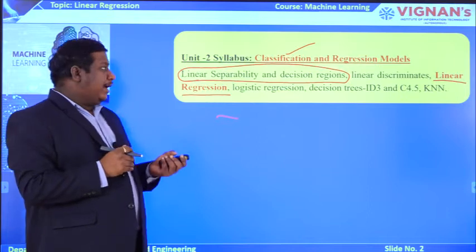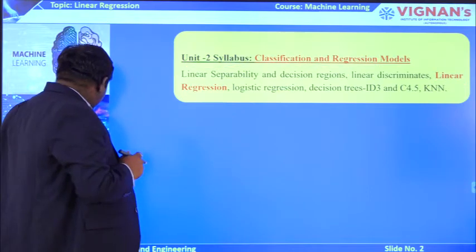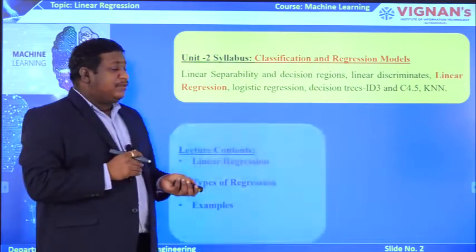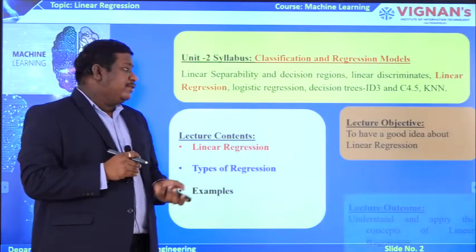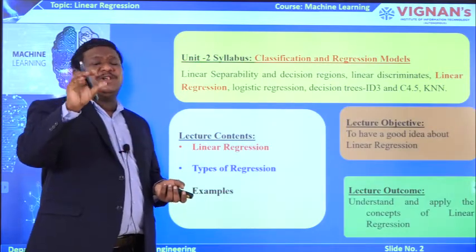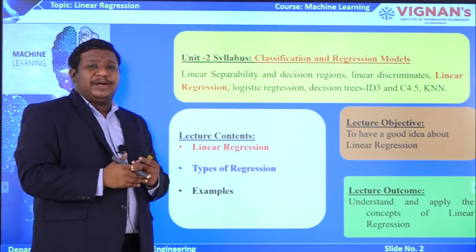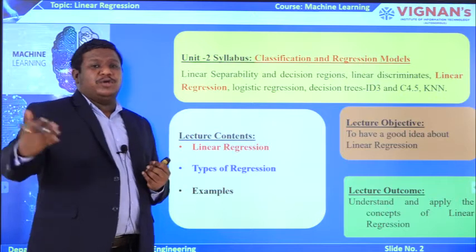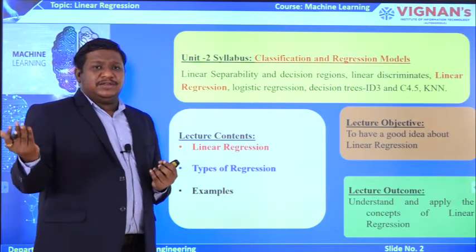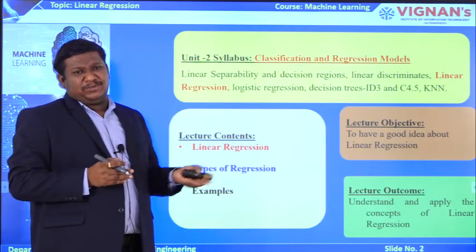And as I told you, regression is basically used in machine learning for the prediction or forecasting of values. Suppose you want to predict a value for tomorrow, or after 1 month, or after 1 year. The best method you can use is regression models.